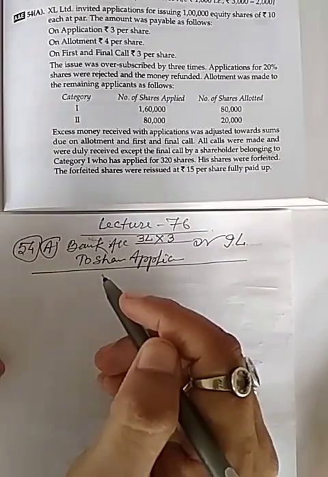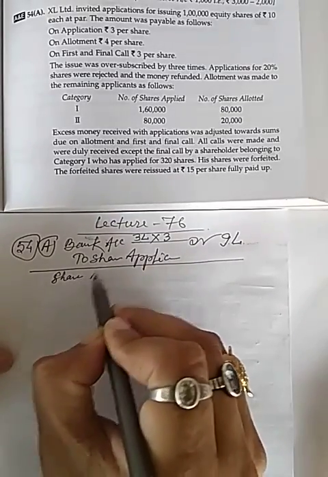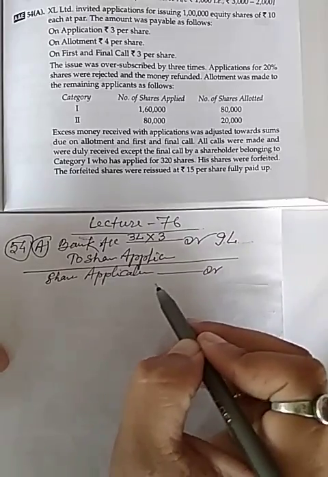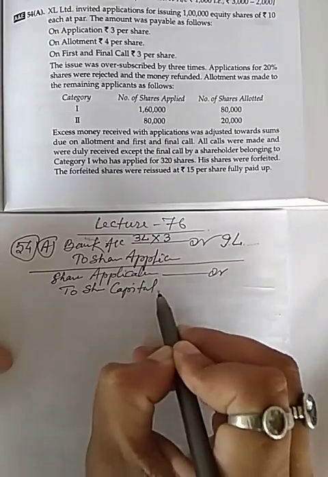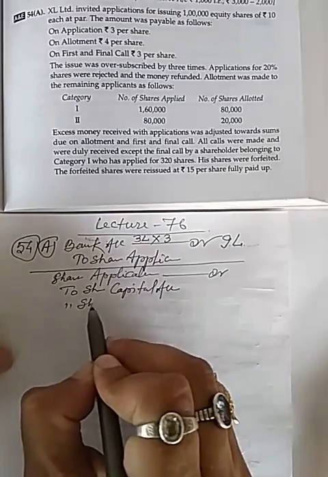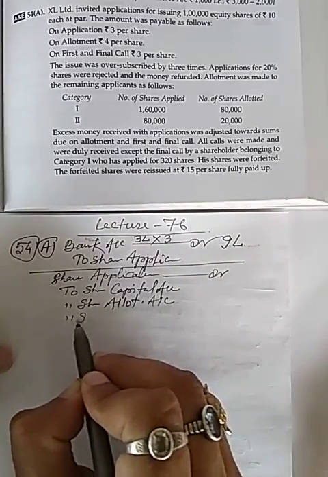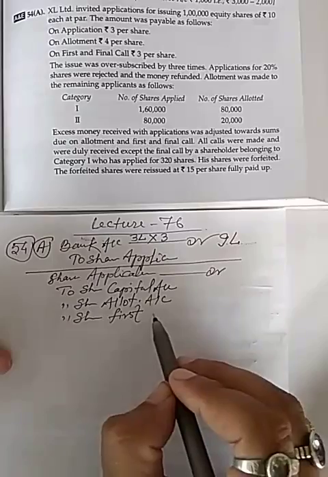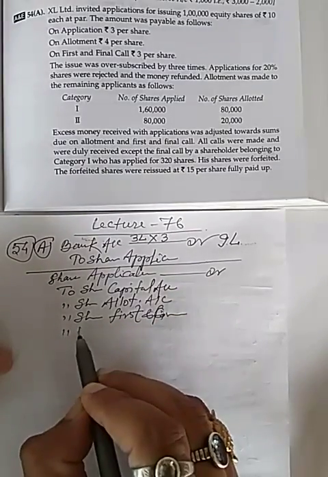Now the journal entry. The journal entry will be bank, share application account DR to share capital account, to share allotment account, to share first and final call account, and we can write calls in advance account also, first and final call account, and to bank account.